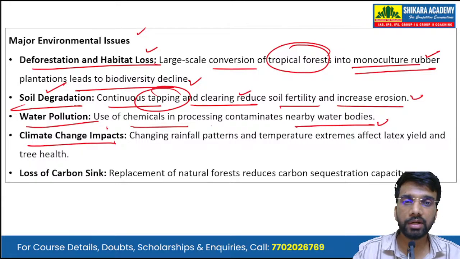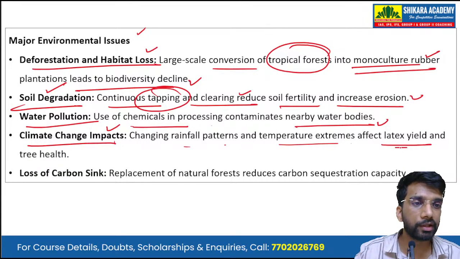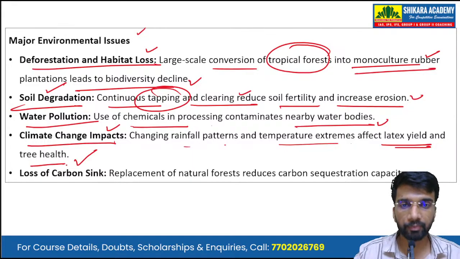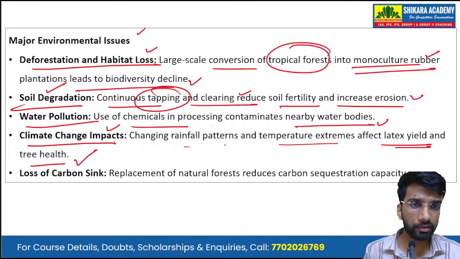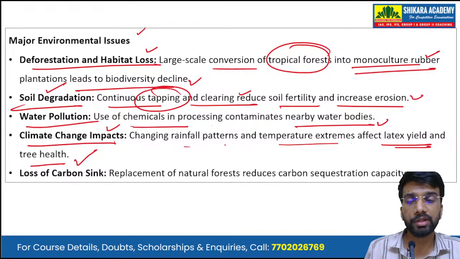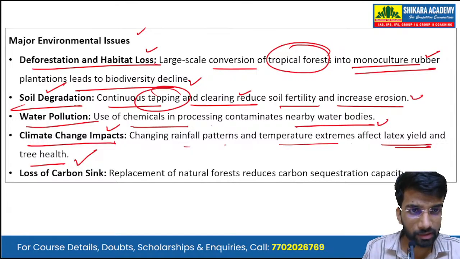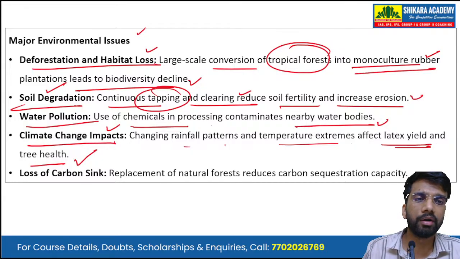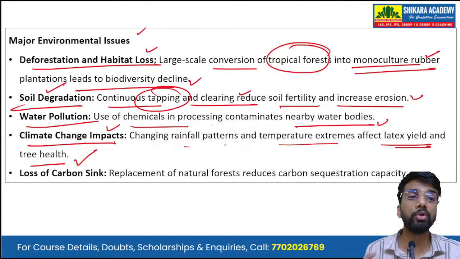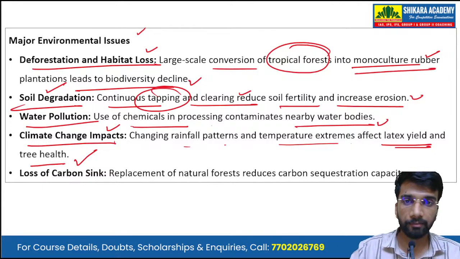Then there are climate change impacts. Changing rainfall patterns and temperature extremes affect the latex yield and tree health. As we are witnessing particularly in the 21st century, there has been climate change impact. There have been seasonal variations and variations in the rainfall patterns. All these climate change impacts are having a negative impact on the latex yield as well as on the overall rubber tree health.